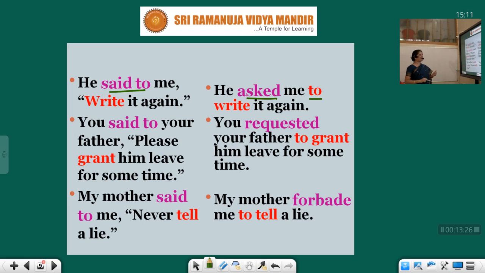You said to your father, "Please grant him leave for some time." So whenever there is "please," you are going to write "requested." You requested your father to grant. So the verb grant is going to become "to grant." Him, in the inverted commas, is third person. So there is no change in third person. Him will be him only. Leave for some time.